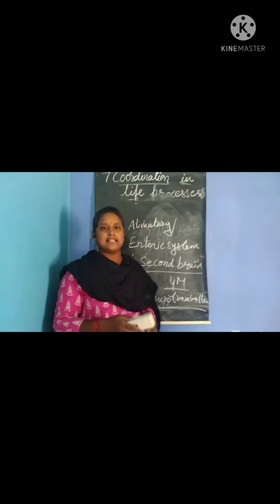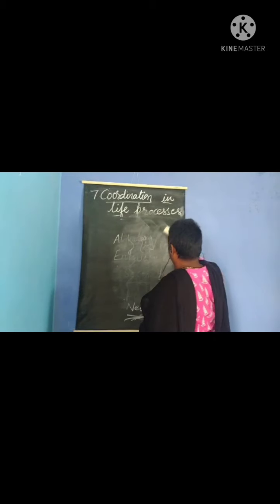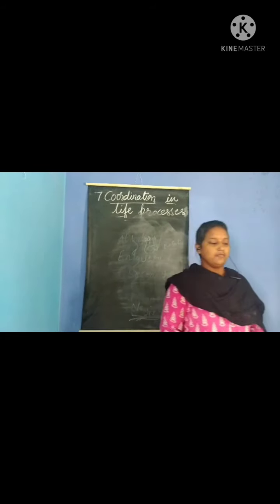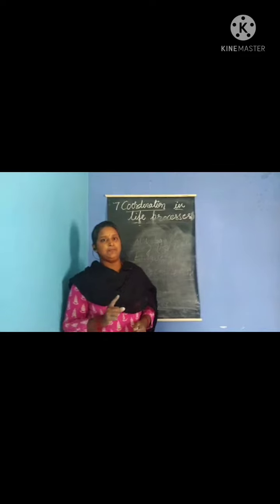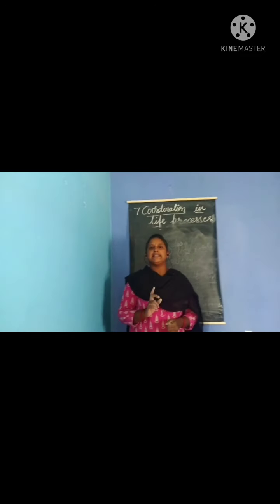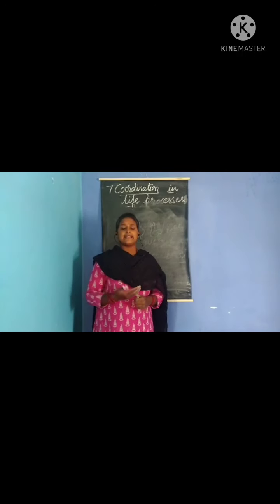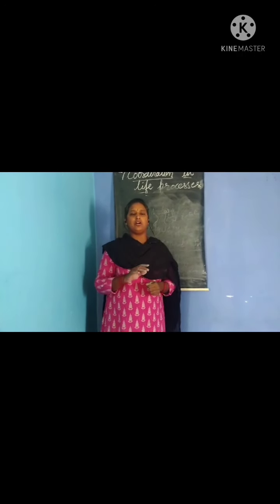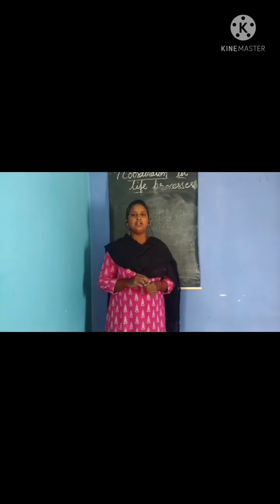Understood, children? Let us revise once again. In the 7th lesson, the first question to be asked is about hunger pangs. We said that hunger pangs are produced by 2 important hormones, ghrelin and leptin, and the duration of hunger is 30 to 45 minutes. Next, we have seen the activities. Activities from 1 to 9 are equally important.